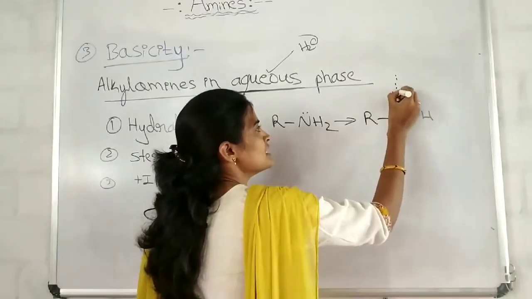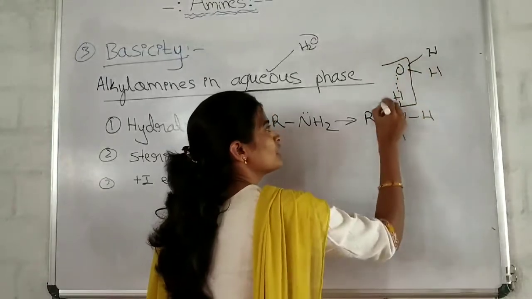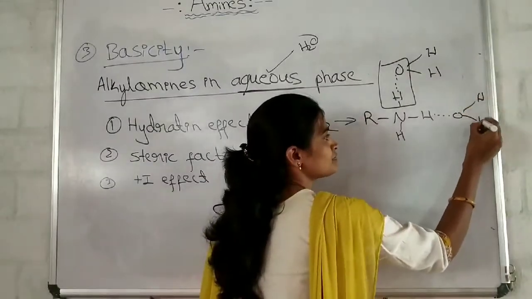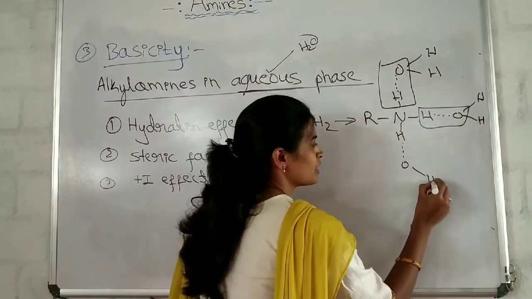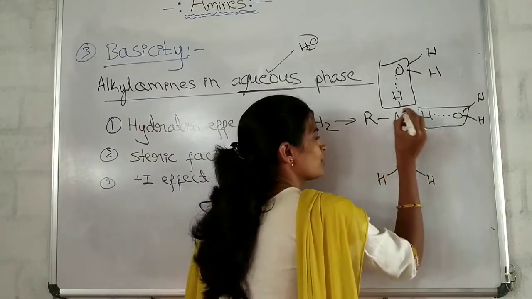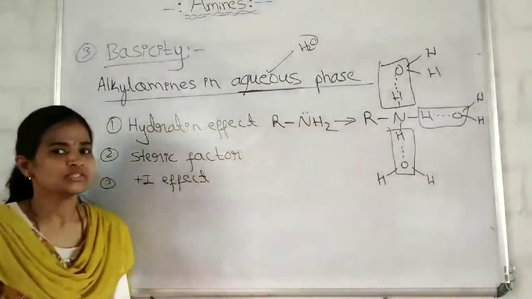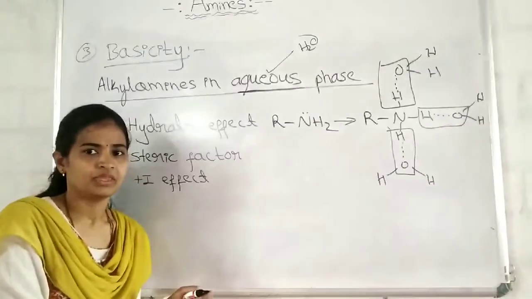For example, see here, intermolecular hydrogen bonding with the water molecules. During the formation of intermolecular hydrogen bonding, energy is released. That is called what? Hydration energy.